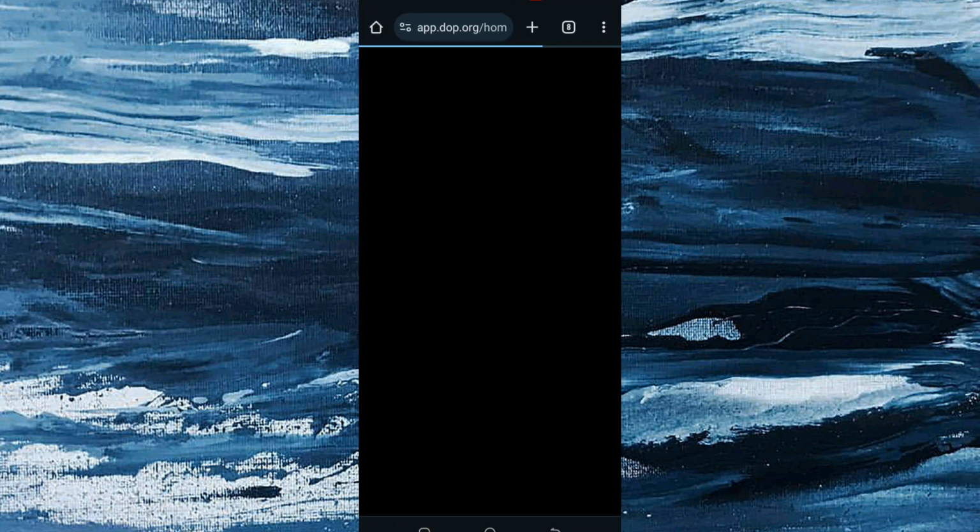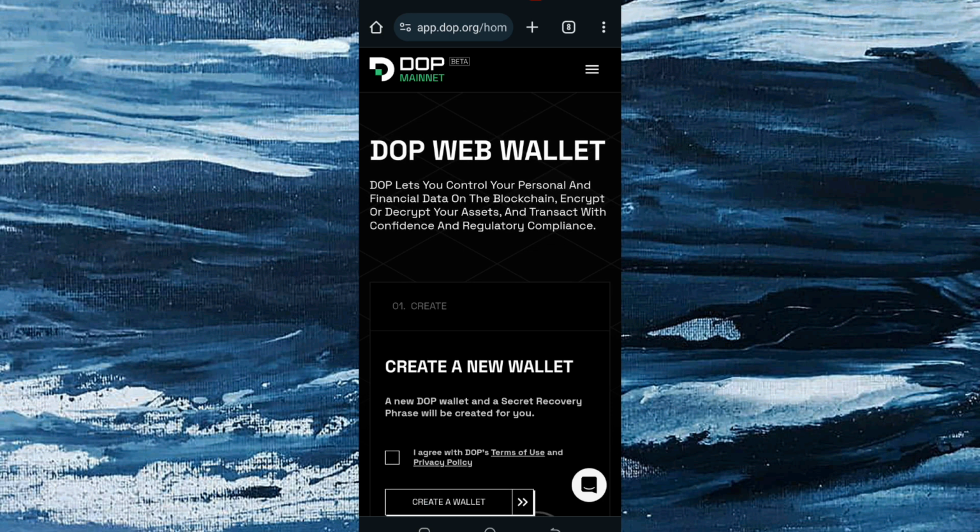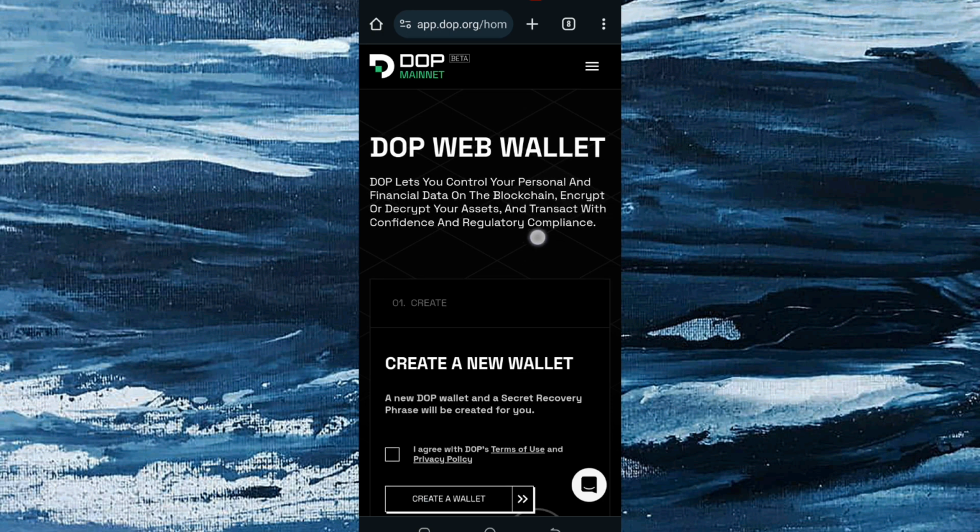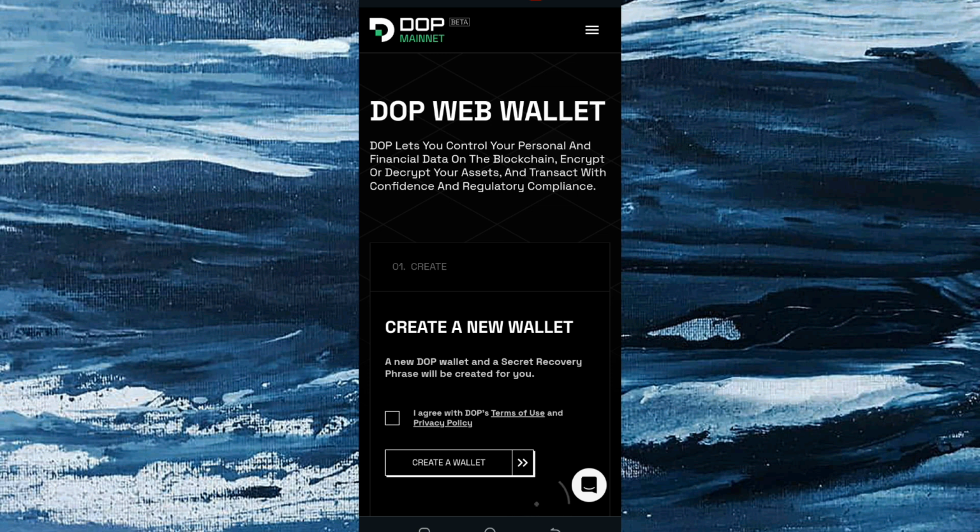It's going to get us there, and please, scammers are all over the internet. Make sure that you use the link the way I ask you to. So you can see DOP web wallet. This web wallet, DOP, lets you control your personal and financial data on the blockchain, encrypt or decrypt your assets, and transact with confidence and regulatory compliance.